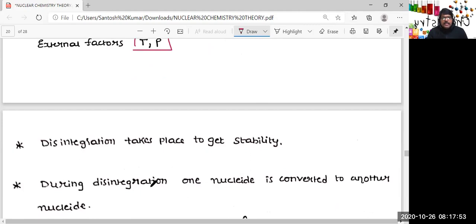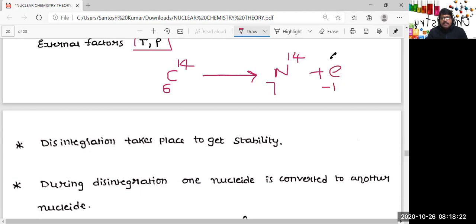When disintegration takes place, one nuclide is converted to another nuclide. For example, carbon-14, or it can be any radioactive nuclide, when it undergoes disintegration is converted to nitrogen-14, and it shows radioactivity by beta emission.